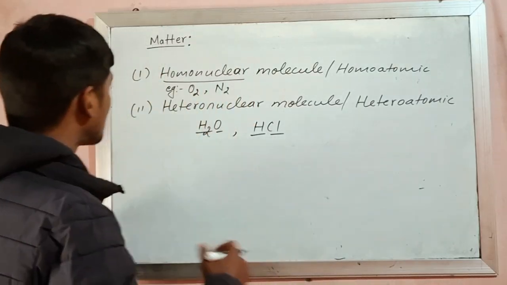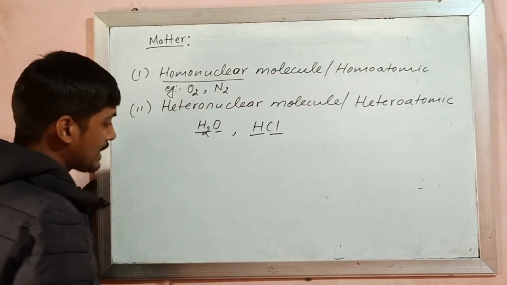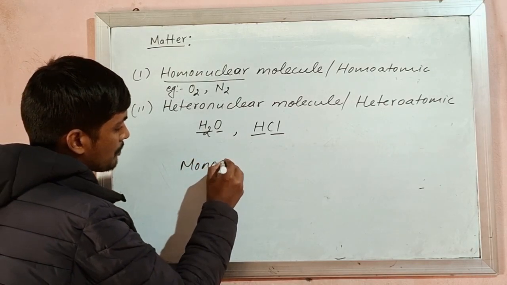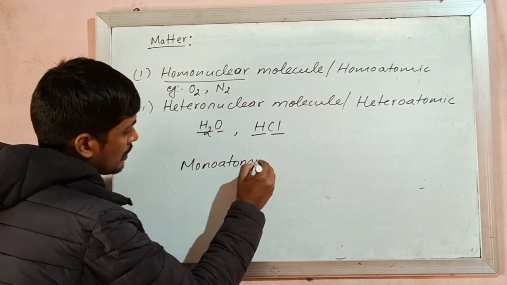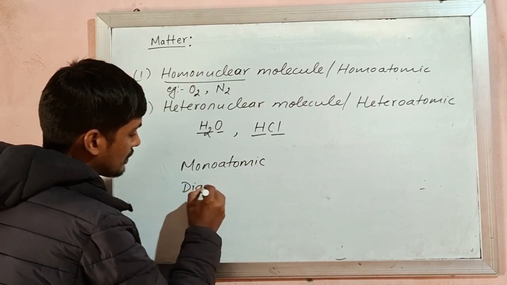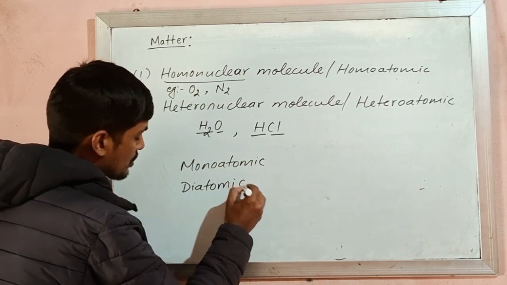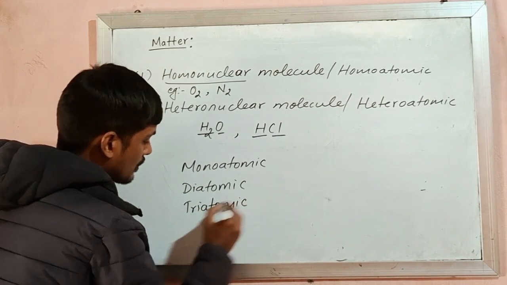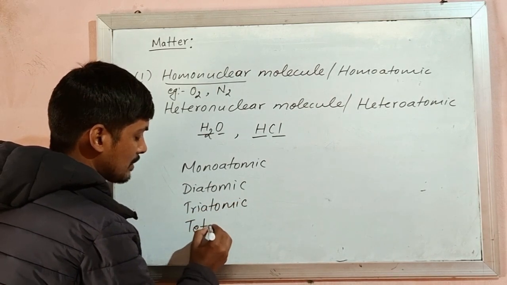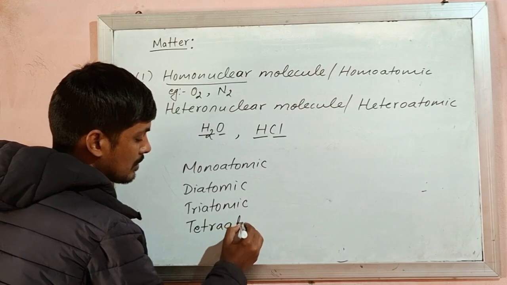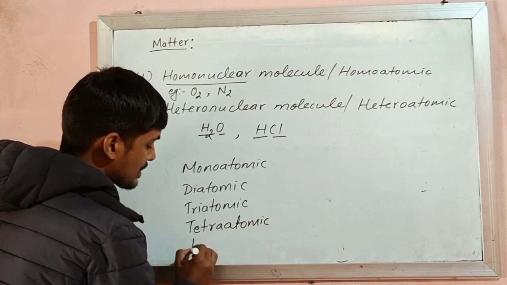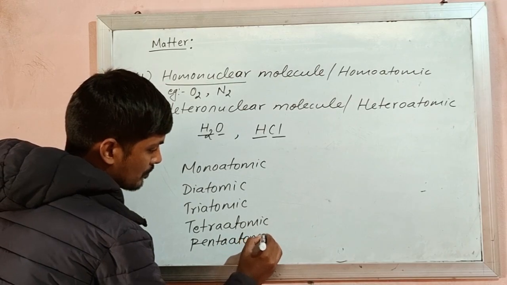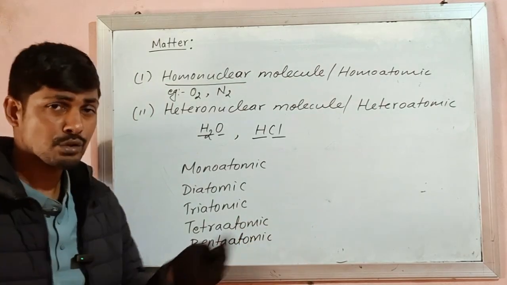Now on the basis of their number, we can write them as monoatomic, diatomic, triatomic, tetraatomic, pentaatomic, hexaatomic, and so on.